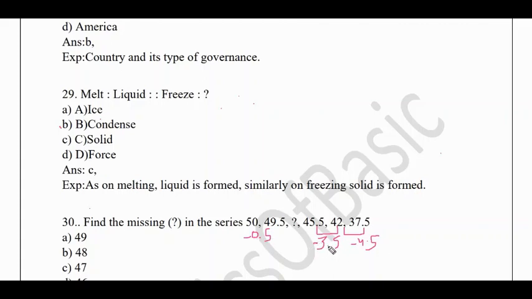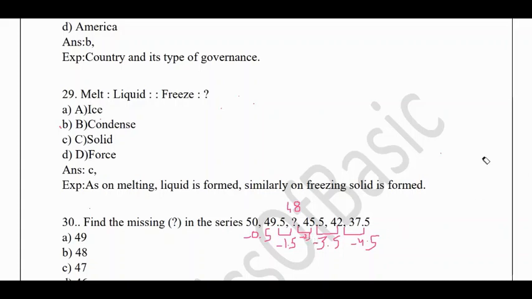So the minus 3.5 has increased to minus 4.5. So here it is minus 0.5, so here the difference must be minus 1.5. Okay. So after subtracting 1.5 from 49.5, I'll get 48. So if I subtract 48 from 45.5, I'll get 2.5. So the logic is correct here.